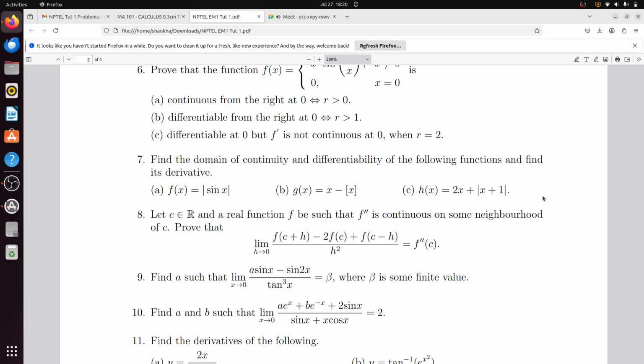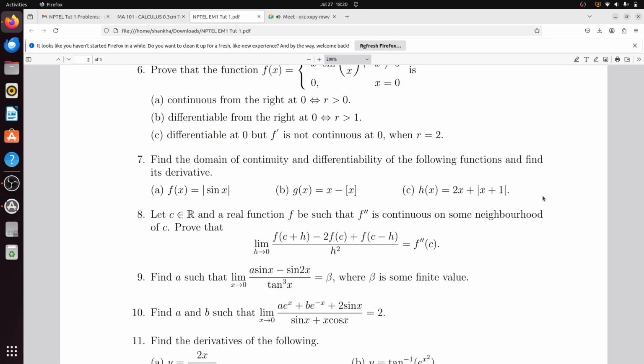Now what will be the derivative? So 2x plus mod of x plus 1. If x is greater than minus 1, then the derivative will be 3. Right?